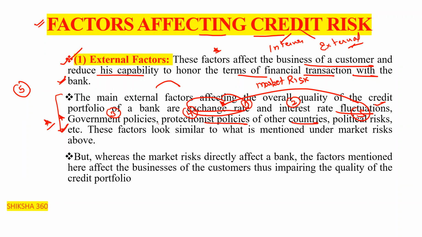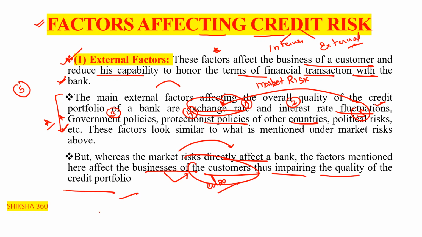If they affect the business of the customers, it comes under the credit risk. So these are the external factors. Just remember what the external factors are here.